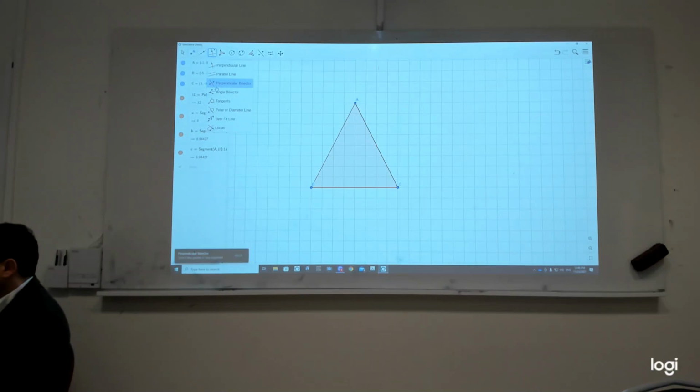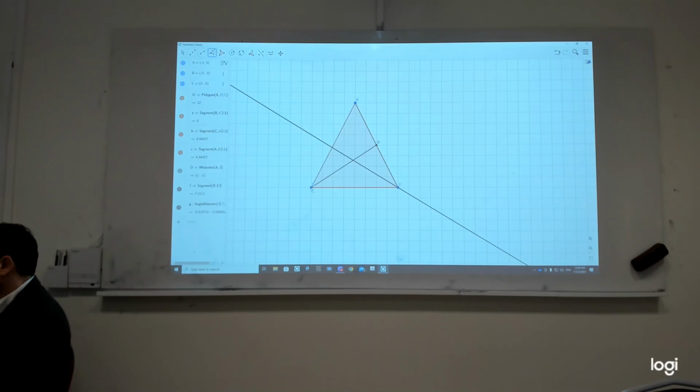So I go here and find the middle point between these two. And of course then if I connect this point to that point, this is definitely the exact median of this triangle. And then if I go here, I choose the angle bisector. And of course, you see the angle between them is less than 90.